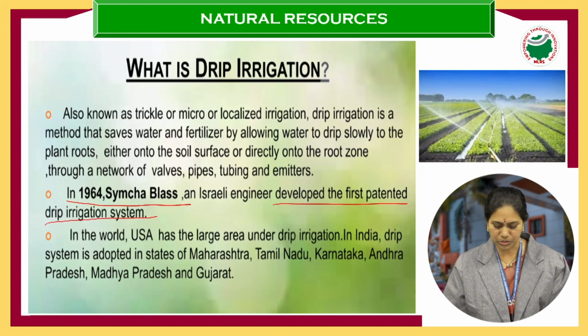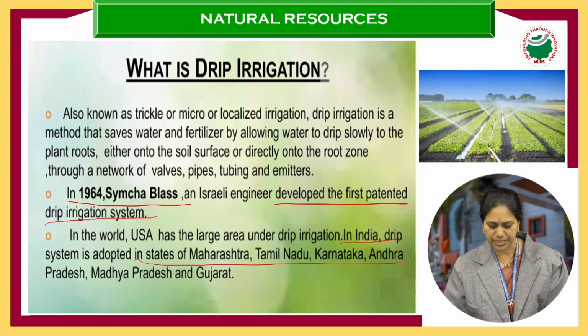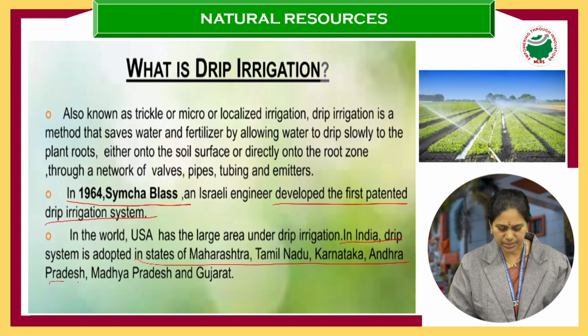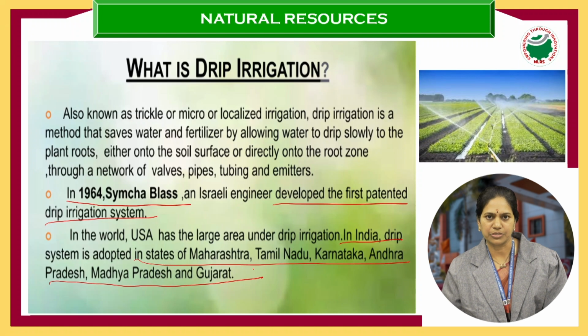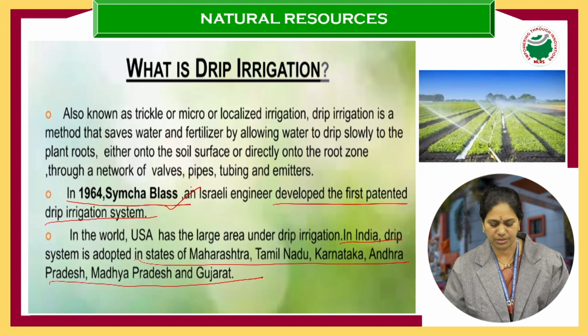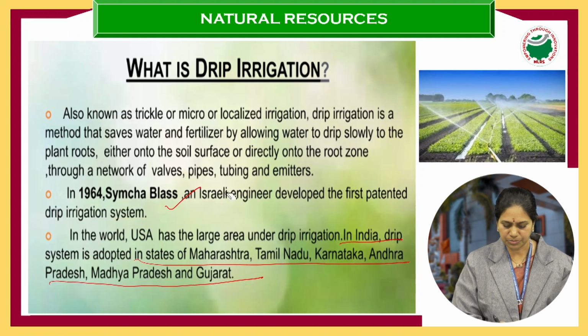We have also imbibed this technology. In India we are now using it in different states like Maharashtra, Tamil Nadu, Andhra Pradesh, Madhya Pradesh. All these areas are using drip irrigation. So it was first designed by Simcha Blas, an Israeli engineer. So this is all about drip irrigation.